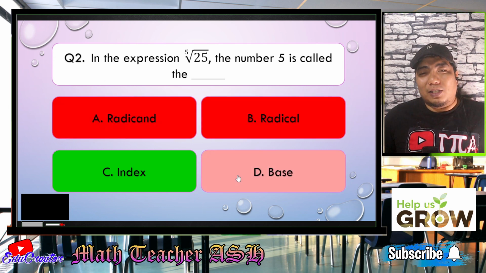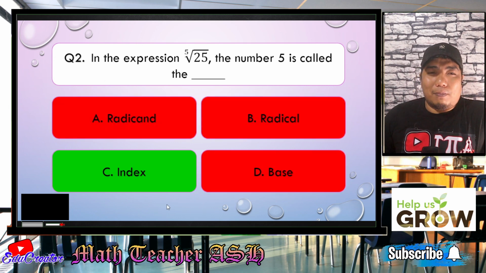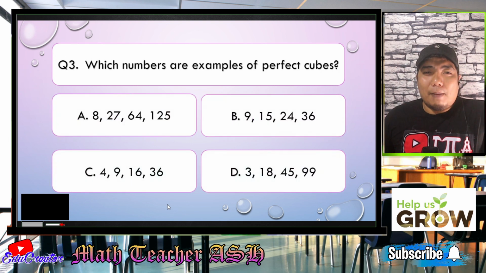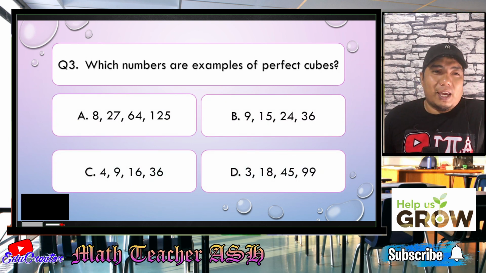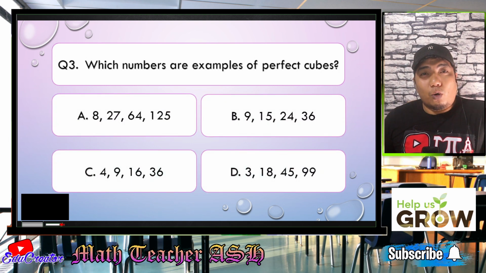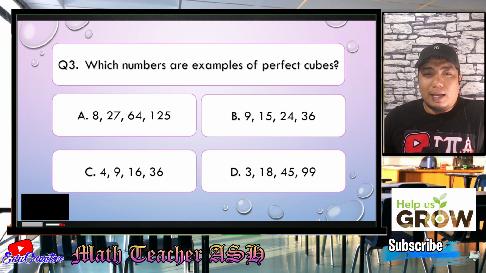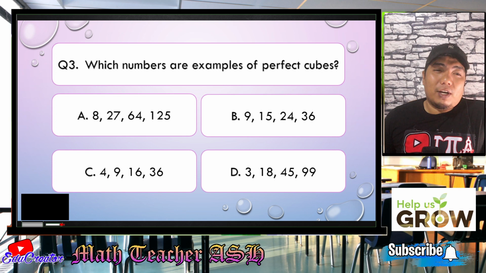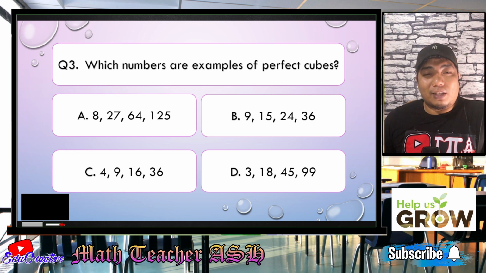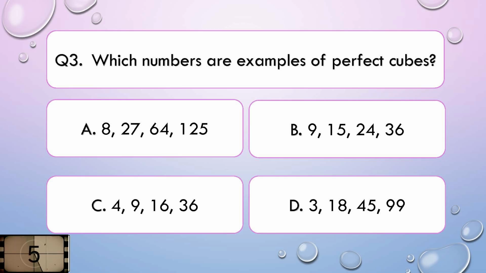So now let us go to question number 3. Which numbers are examples of perfect cubes? Is it A, 8, 27, 64, 125, B, 9, 15, 24, or 36, C, 4, 9, 16, 36, or letter D, 3, 18, 45, 99? I'll give you 5 seconds to think about your answer.